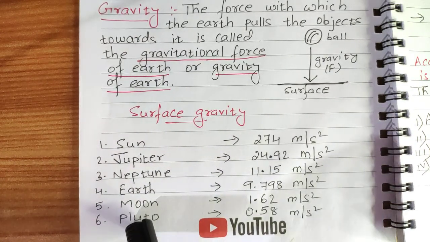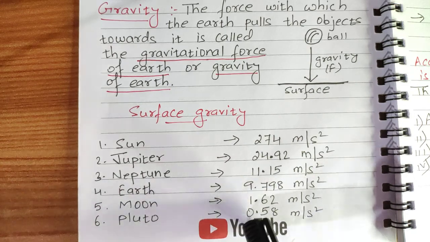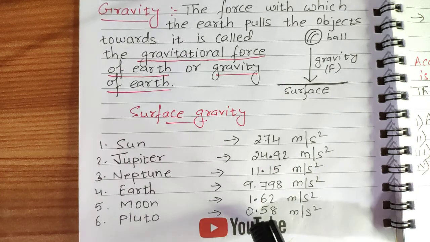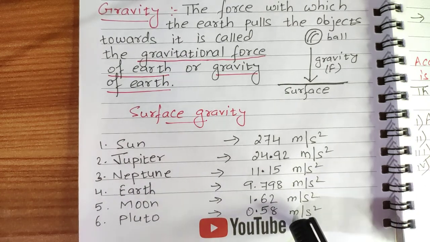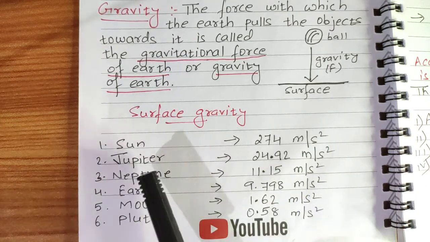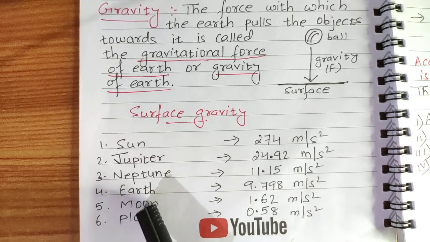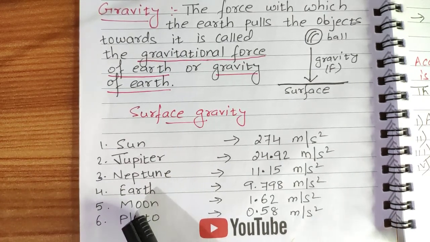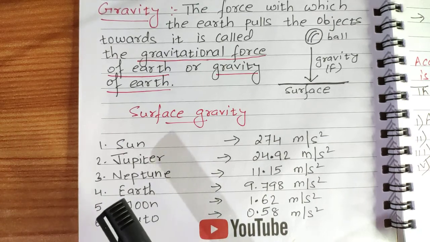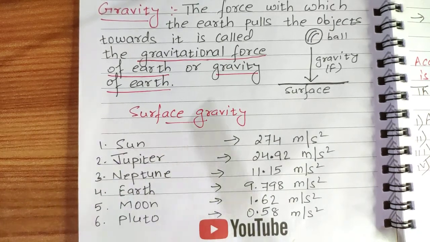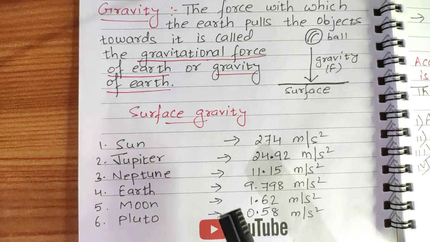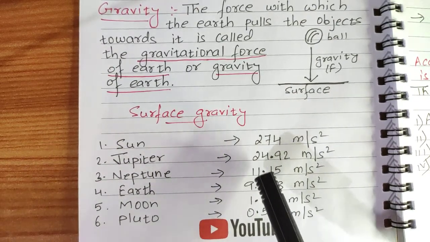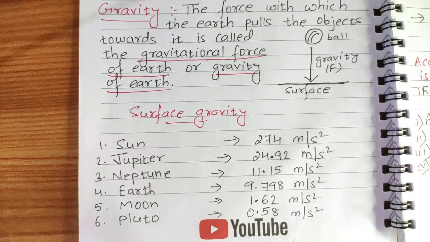Of course, Pluto is the smallest heavenly body, having the least mass. That's why its surface gravity is also less. Compared to Earth, the surface gravity of Moon is 1/6 of the surface gravity of Earth. The reason is the mass of Moon is also less compared to the mass of Earth.